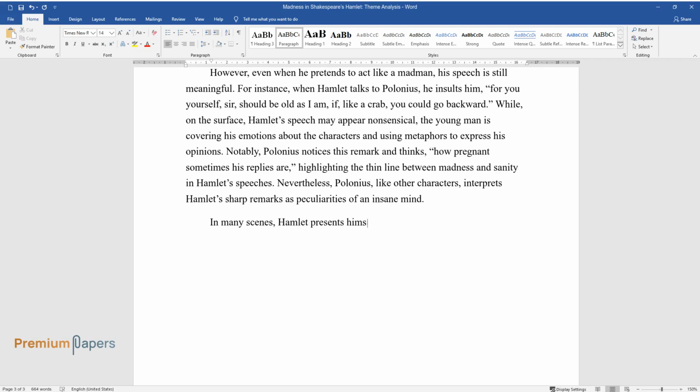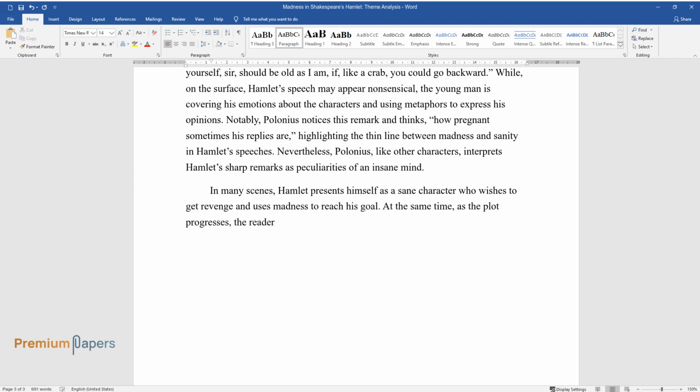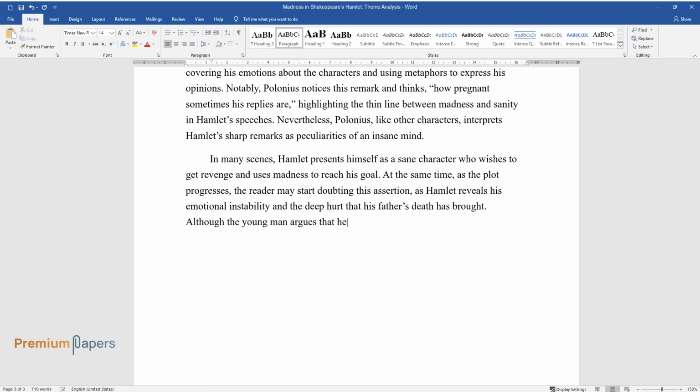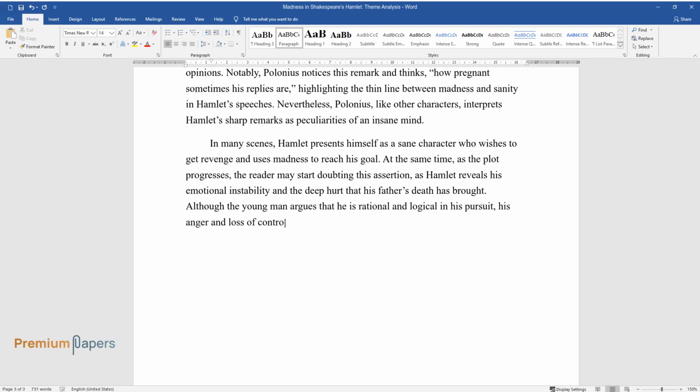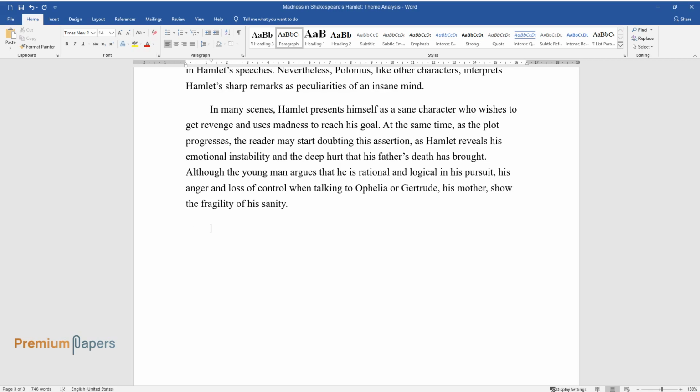In many scenes, Hamlet presents himself as a sane character who wishes to get revenge and uses madness to reach his goal. At the same time, as the plot progresses, the reader may start doubting this assertion, as Hamlet reveals his emotional instability and the deep hurt that his father's death has brought. Although the young man argues that he is rational and logical in his pursuit, his anger and loss of control when talking to Ophelia or Gertrude, his mother, show the fragility of his sanity.